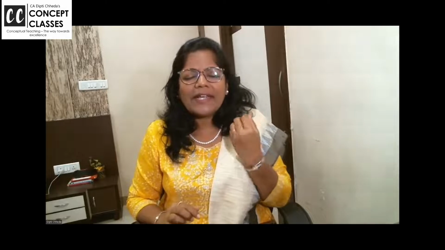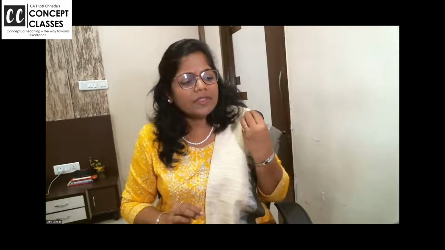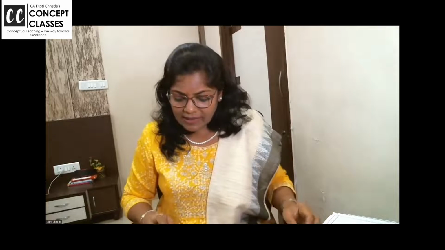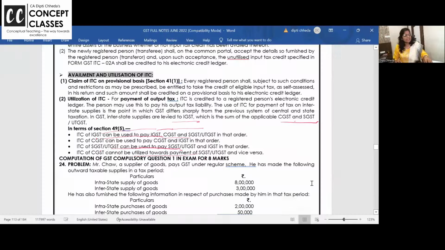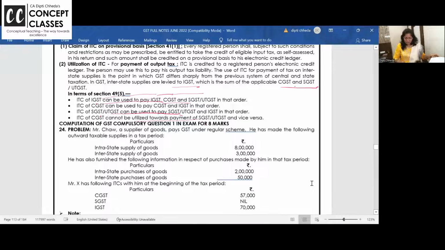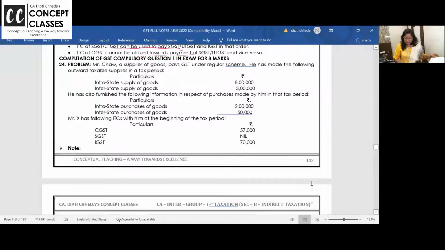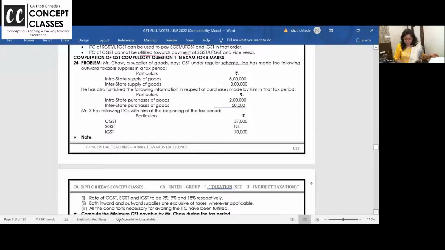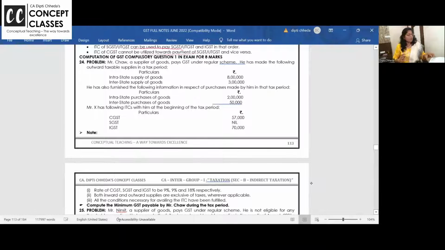So with this, I am now doing very easy, very scoring problems. The first one I am picking is from the study material only. I am sharing the screen from my material or study material. There is a question in the study material too; note the question down from there, or take a screenshot. Can you see the whole problem?